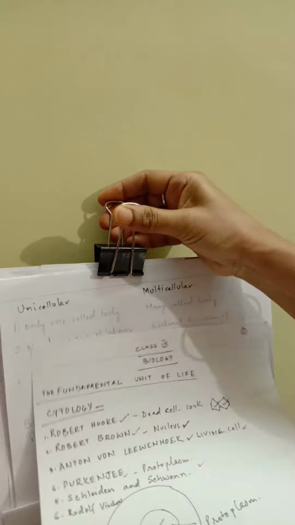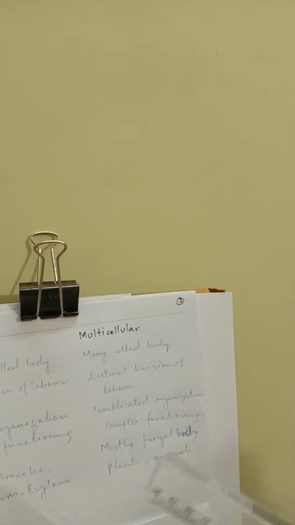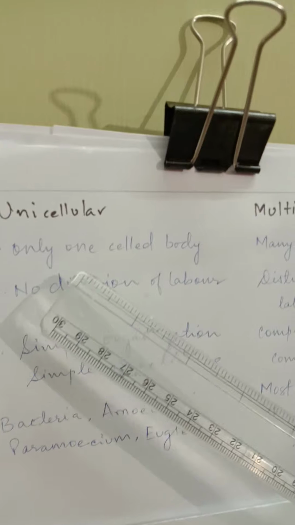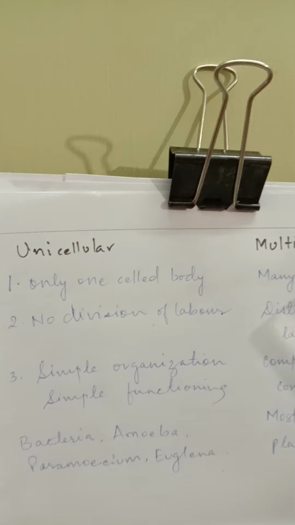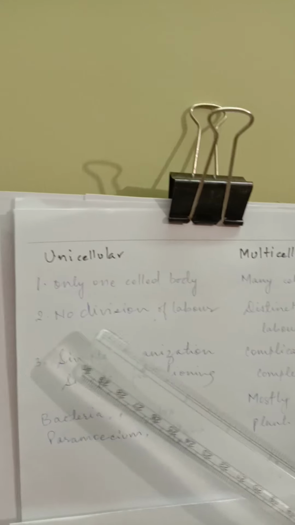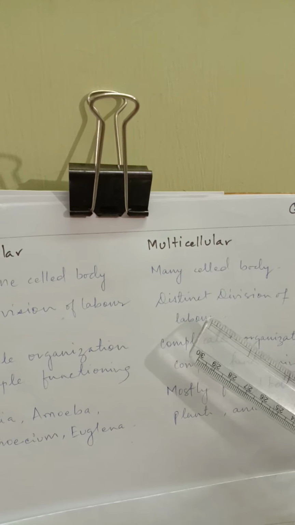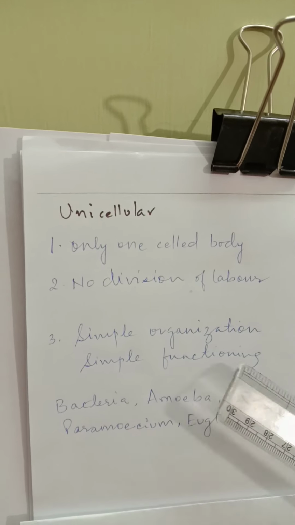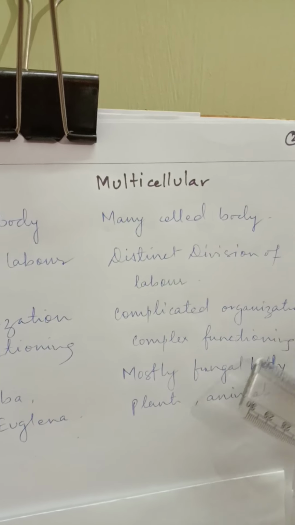Further into the chapter, you have understood the difference between unicellular and multicellular. See, if we jot down the important points, then unicellular is made up of only one cell. So only one celled body. Multicellular, many celled body. Unicellular, they do not show any division of labor. This point I'll clarify once again. Multicellular, they have distinct division of labor. Unicellular have simple organization, simple functioning, whereas multicellular have complicated organization and complex functioning.